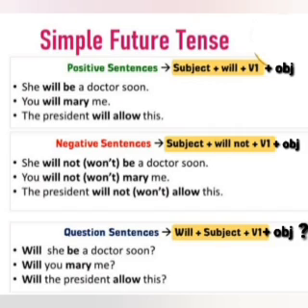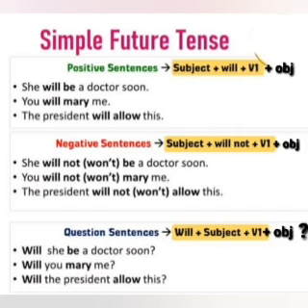Negative form, you simply add not to the positive form after will, like subject plus will plus not plus V1 plus object. And if we talk about the question form, we have the auxiliary verb in front of the subject, that is will. Will plus subject plus V1 plus object.